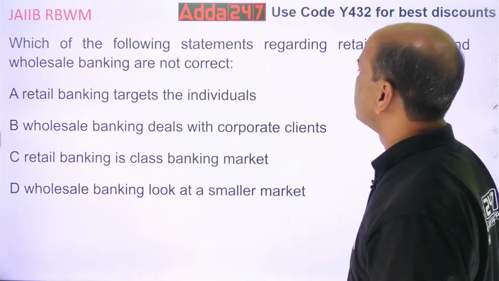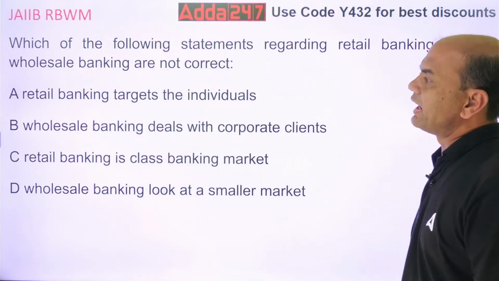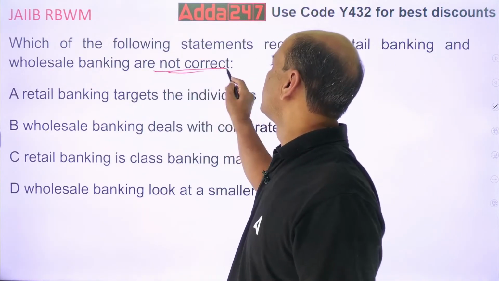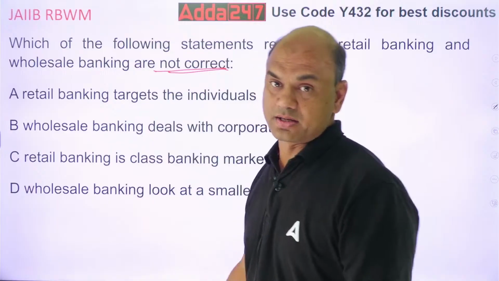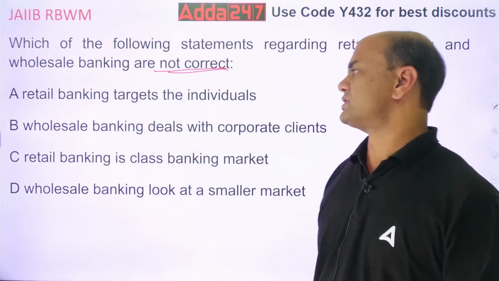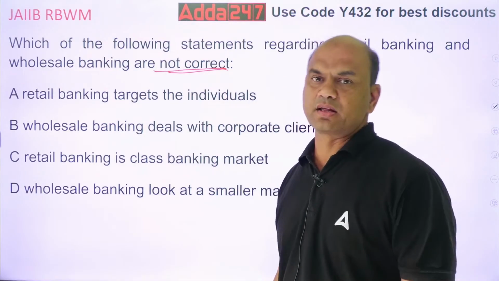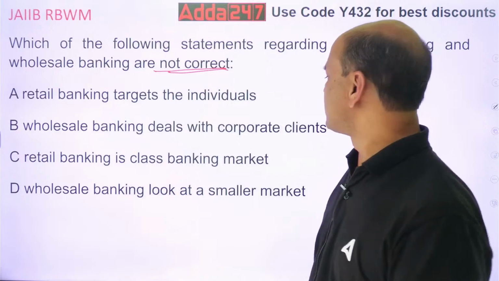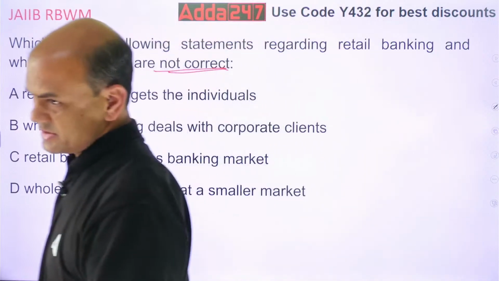Which of the following statements regarding retail banking and wholesale banking are not correct? Check, not correct you want. A, retail banking targets the individuals. B, wholesale banking deals with corporate clients.